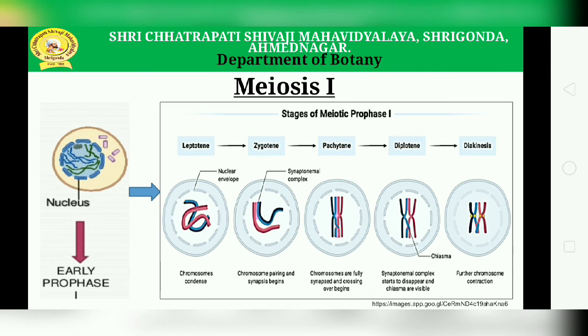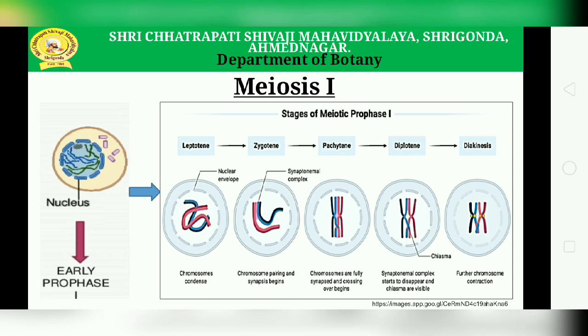The next, that is meiosis. This meiosis is also known as reduction division. It is divided into two types, that is meiosis 1 and meiosis 2. So meiotic recombination and chromosome segregation take place through these types of cell divisions.